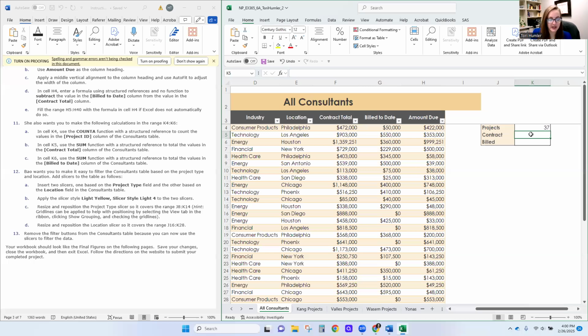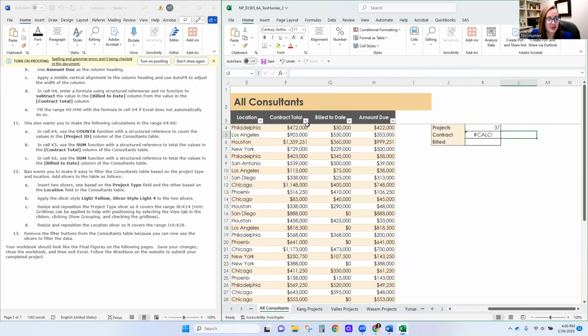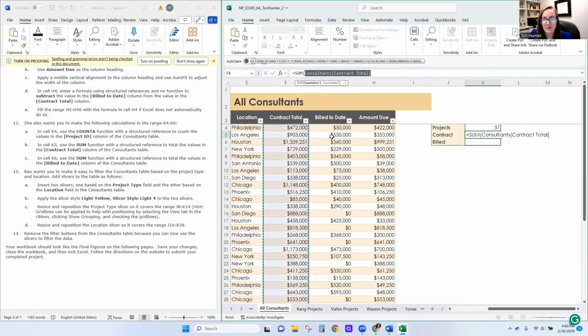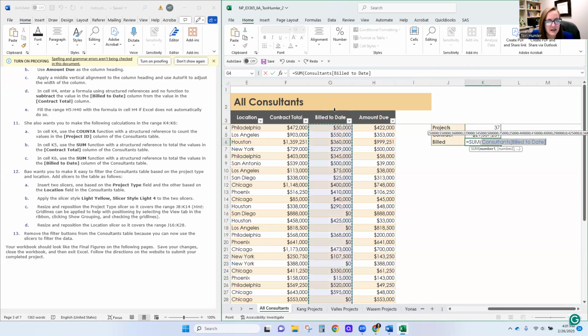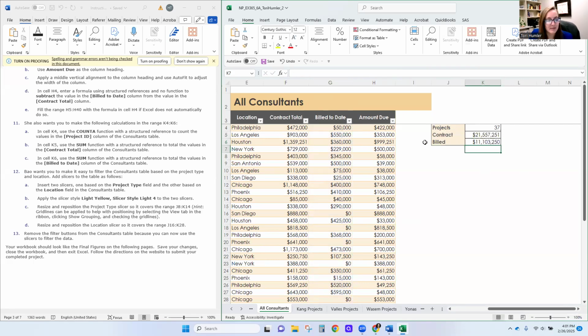I'm going to do the same thing for contract totals. I want equals, I want the sum function, and I want to sum the contract total, so I'm just going to come up here and use this little down arrow. Equals sum. There we go. And now I'm going to come contract totals, and I'm going to hit enter. I'm going to do the same here. Sum, down arrow. We want billed to date, and hit enter. So now we have our numbers added up here in K4 through K6.